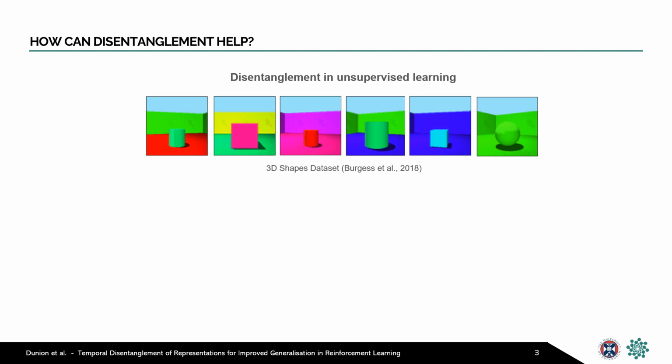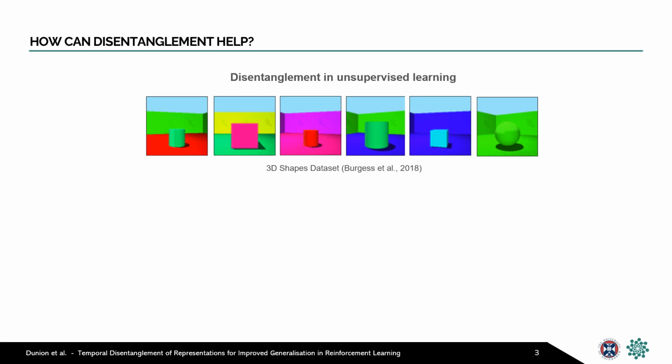If an agent has a representation that's disentangled and it suddenly sees something new, like an object shape it's never seen before, then only that one feature in the representation will be expected to change to something new. Everything else will remain values the agent is already familiar with and can still be relied upon for downstream tasks.